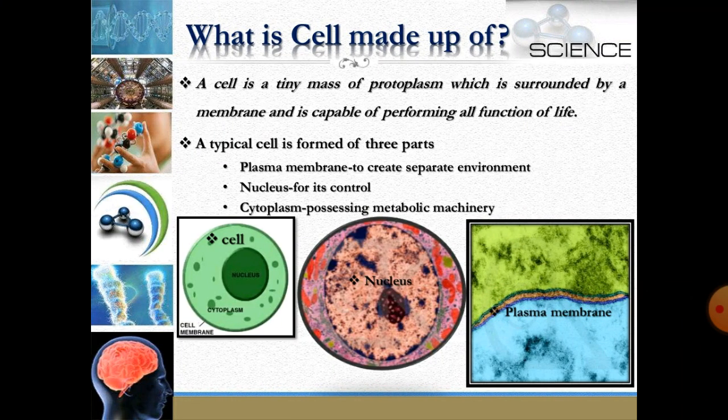What are the main structures that constitute the cell? So the cell mainly has three parts. First is the plasma membrane, which separates the cell from the outside environment. Second is the nucleus, which controls all its activity. Just as we have the brain which controls our activities, the cell has the nucleus. And third is the cytoplasm, which possesses the metabolic machinery. All the chemical processes or reactions occurring in the cell mainly occur in the cytoplasm.